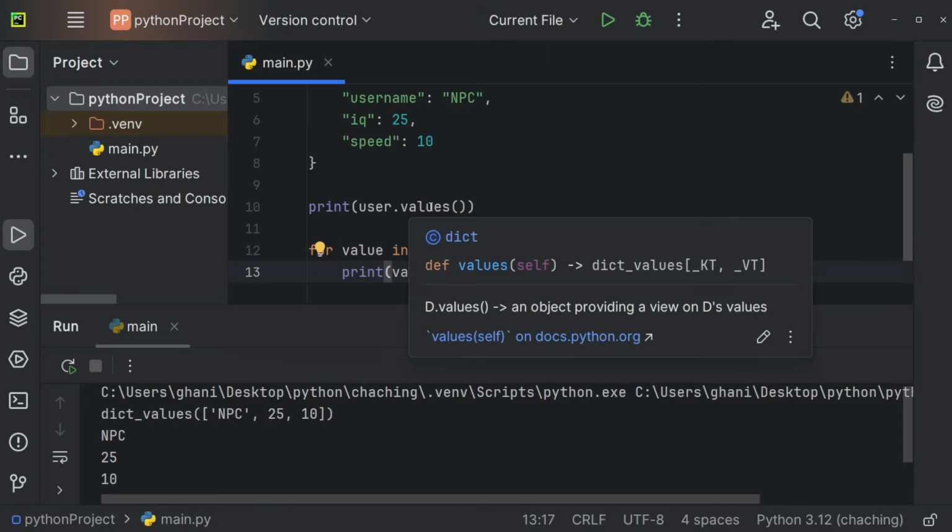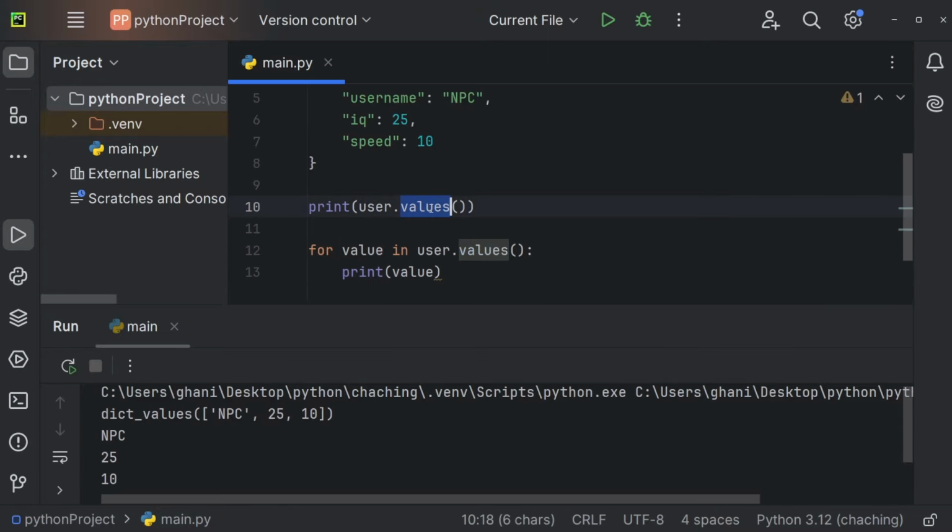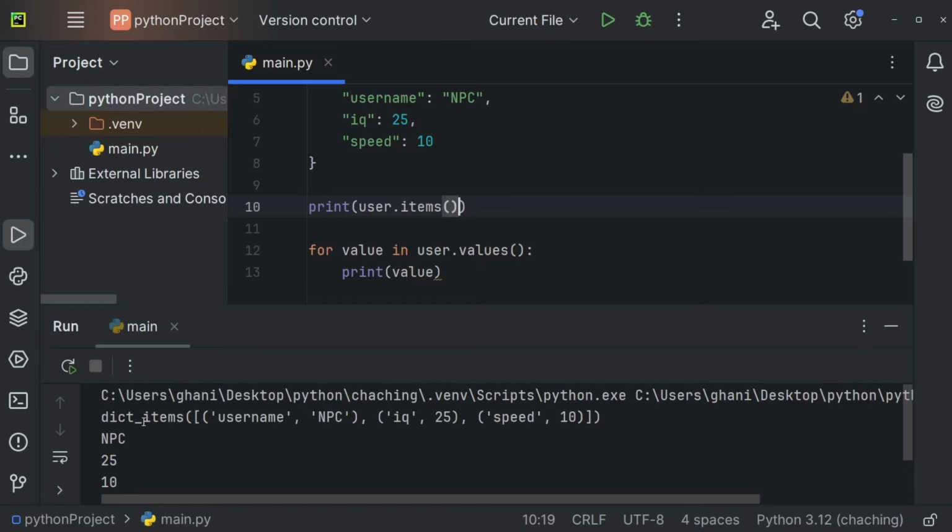If you want to get values and keys, you can use user.items, for example. And now we're getting this list right here that includes a couple of tuples for our key value pairs. So one tuple for every single key value pair. So username NPC, so this is the key, this is the value. IQ 25, so this is the key, this is the value, and the same for speed of 10.